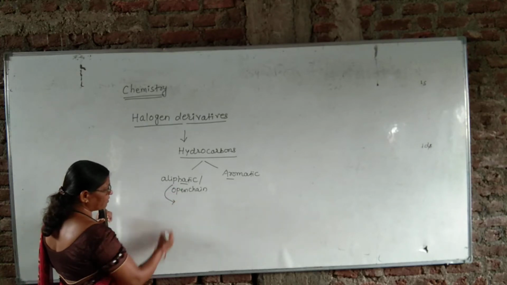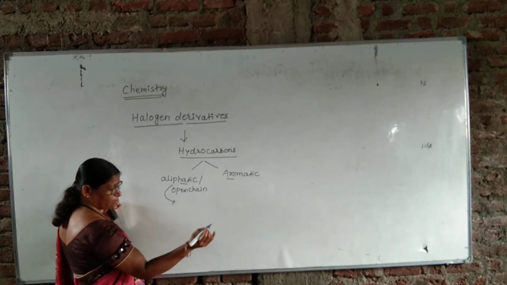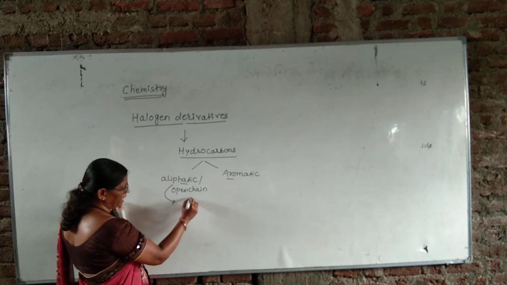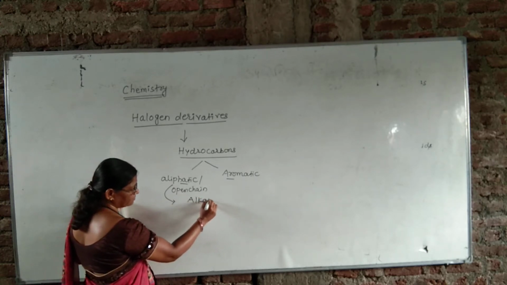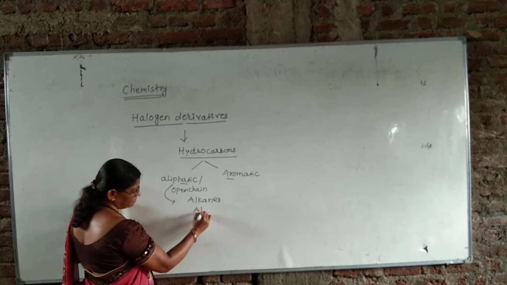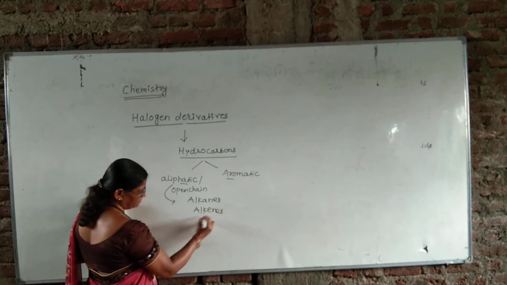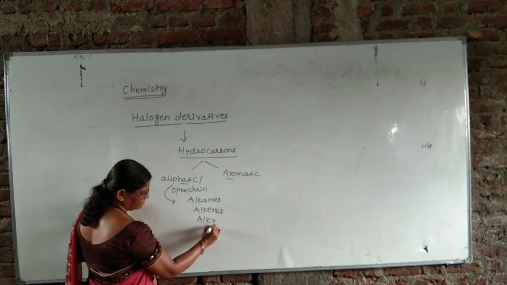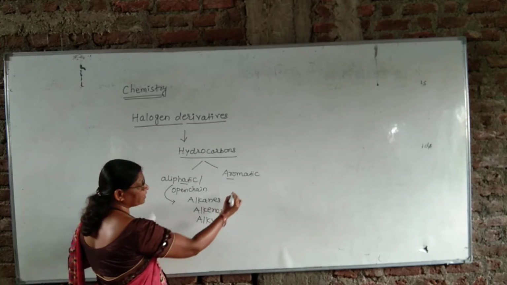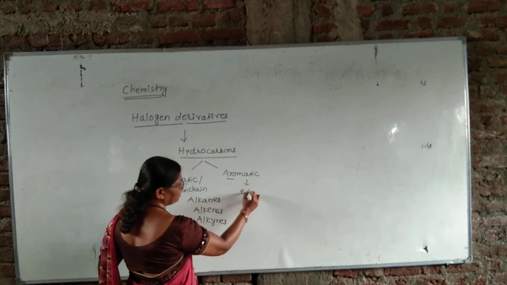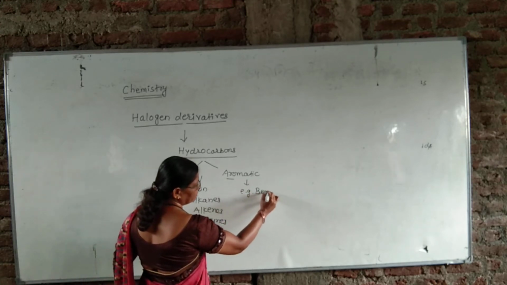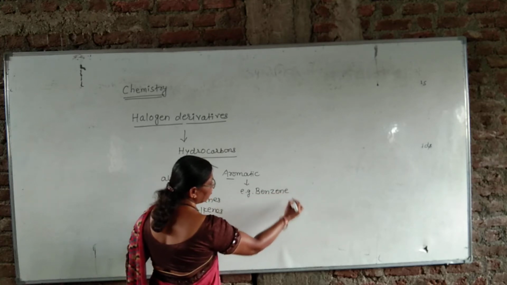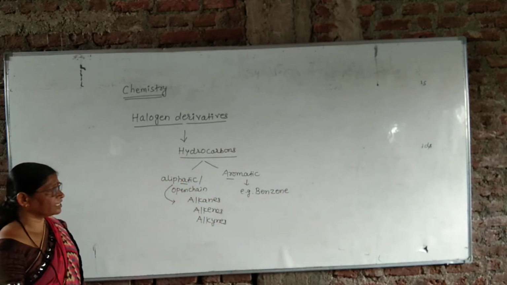Aliphatic compounds, they are again classified into three types, that is alkanes, alkenes and alkynes. And aromatic compounds, for example benzene. This is one of the simplest aromatic hydrocarbons, that is called benzene.